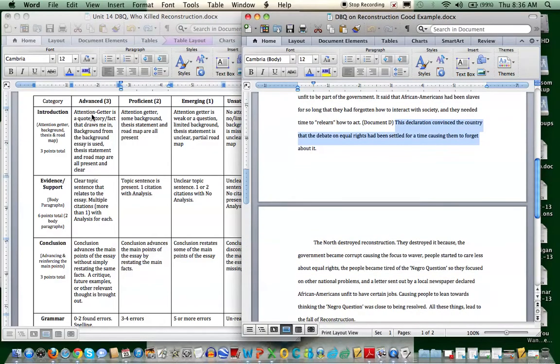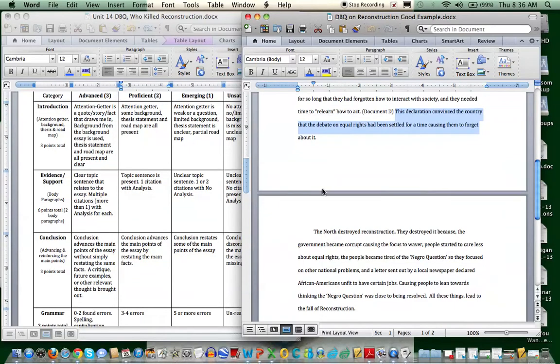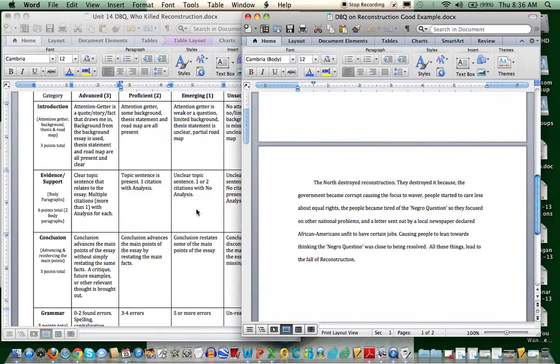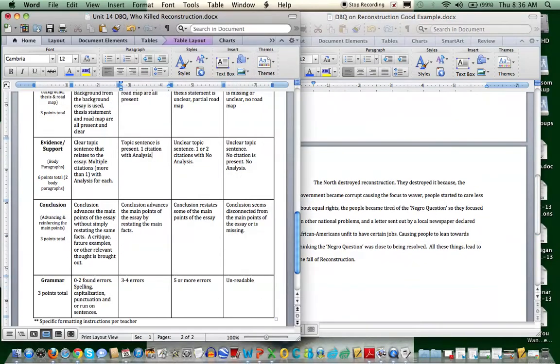So far this person's doing well. 3 out of 3 here, 3 out of 3 for their first body, and 2 out of 3 for their second body paragraph. So now we're at the conclusion. And again, take a look. Grammar, fine. I don't have any issues with their grammar so far.